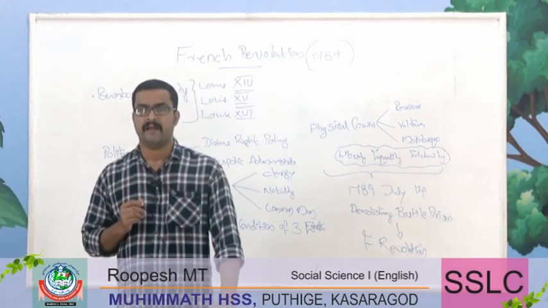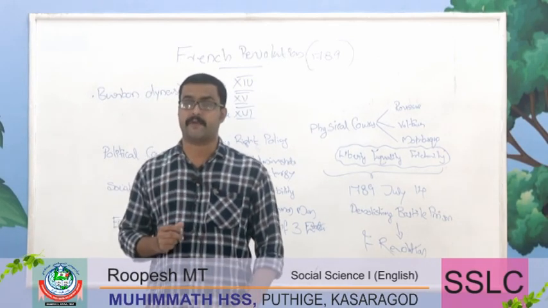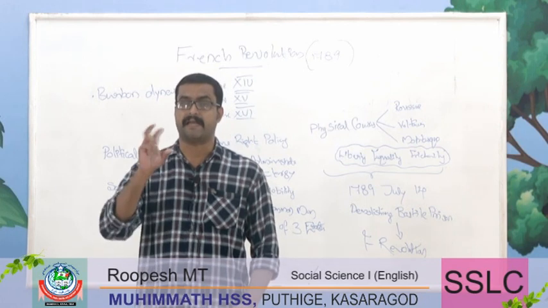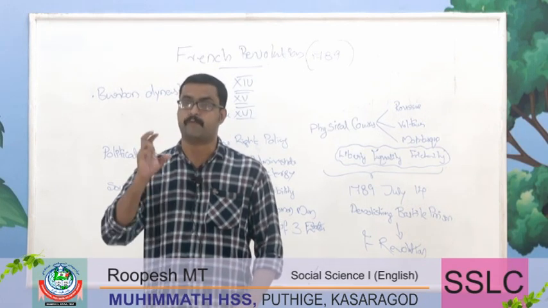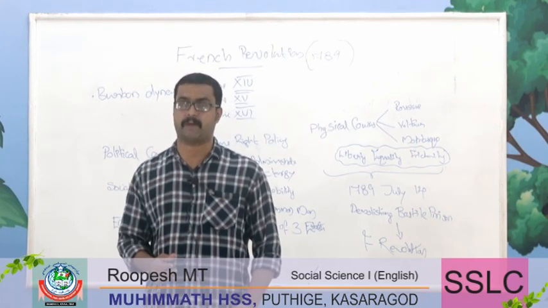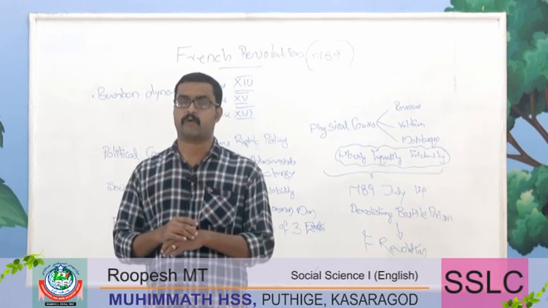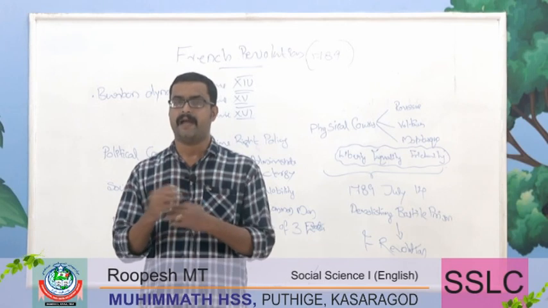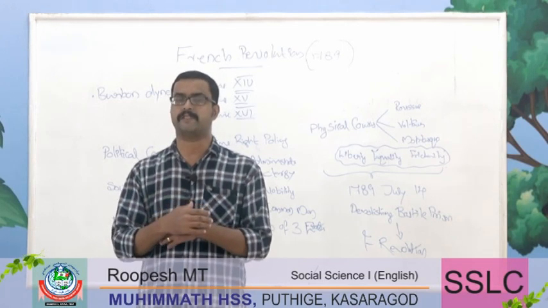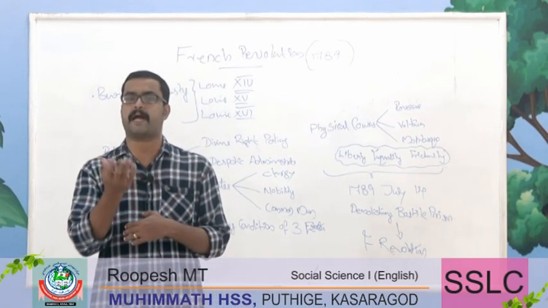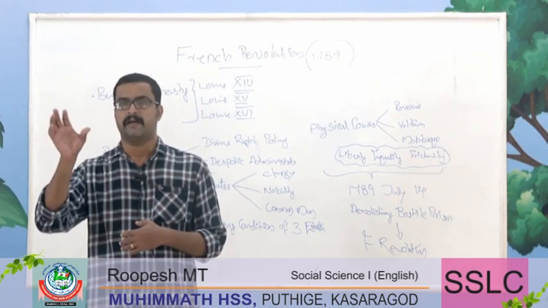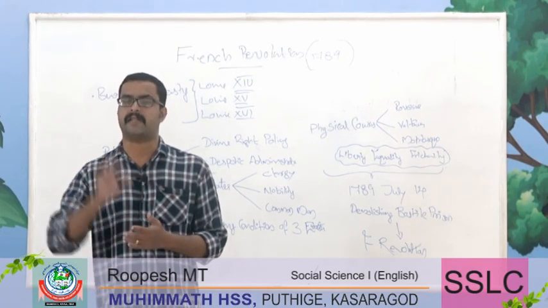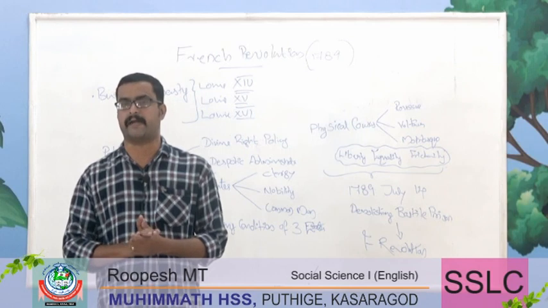And that spark was contributed by the ideological cause. The ideological cause united the French middle class community and encouraged it to take arms against the French administration, the administration under the Bourbon dynasty.